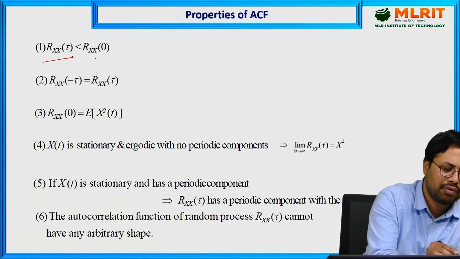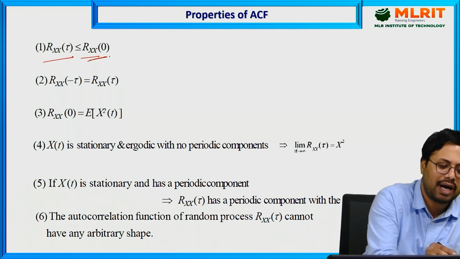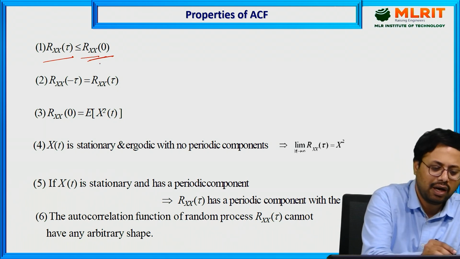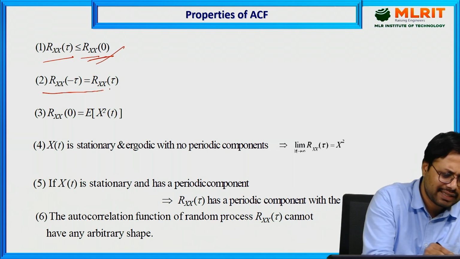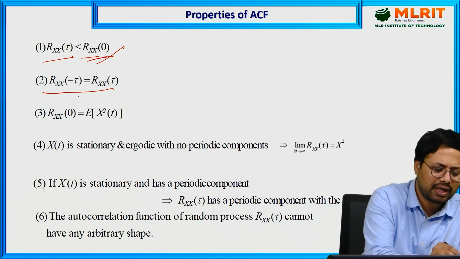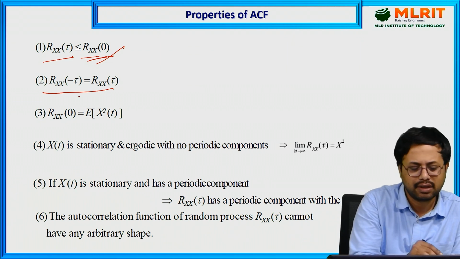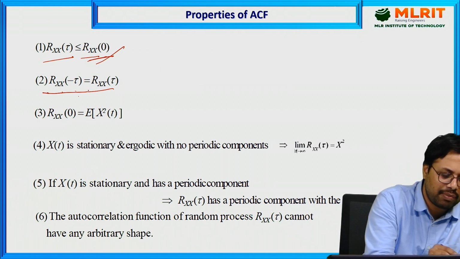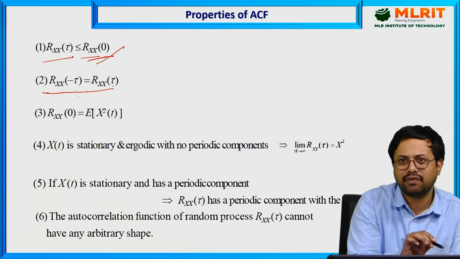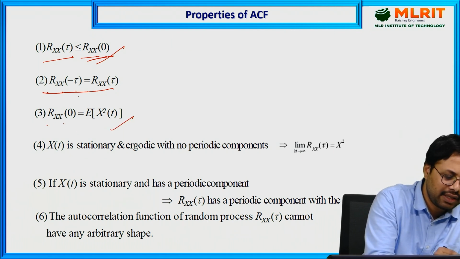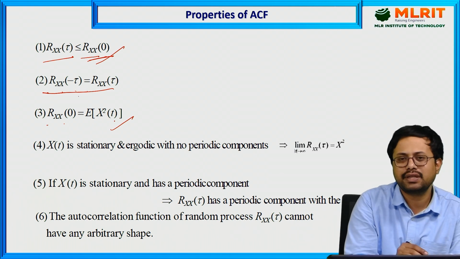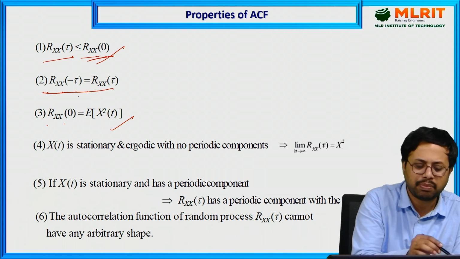Rxx of tau must be less than or equal to Rxx of 0, which means autocorrelation is maximum at the origin. The second property tells that autocorrelation is even symmetric: Rxx of minus tau equals Rxx of tau. The third property tells that the autocorrelation function at zero is equal to the average power of the process.